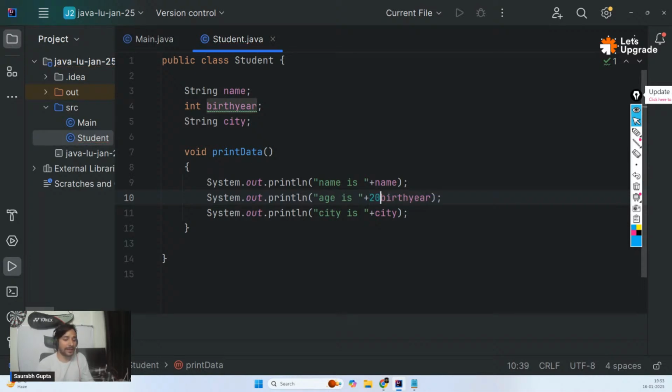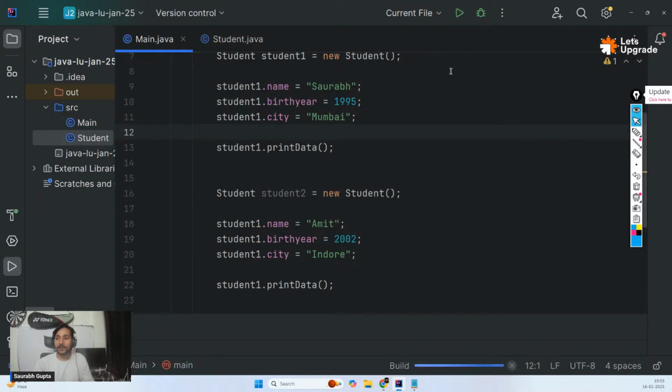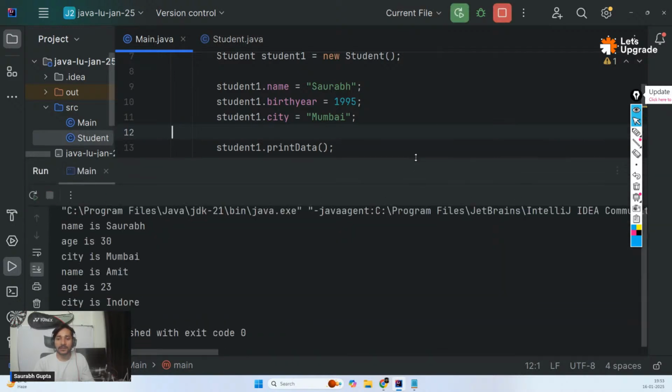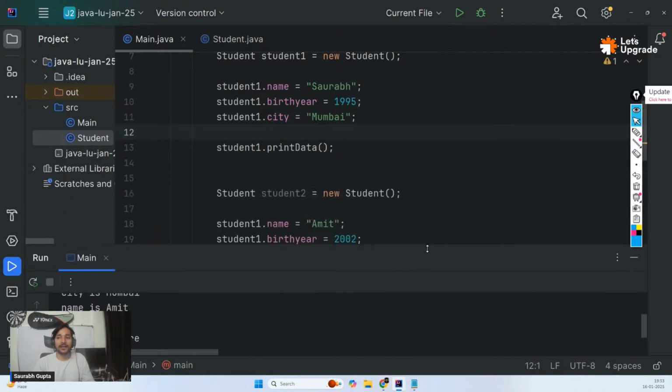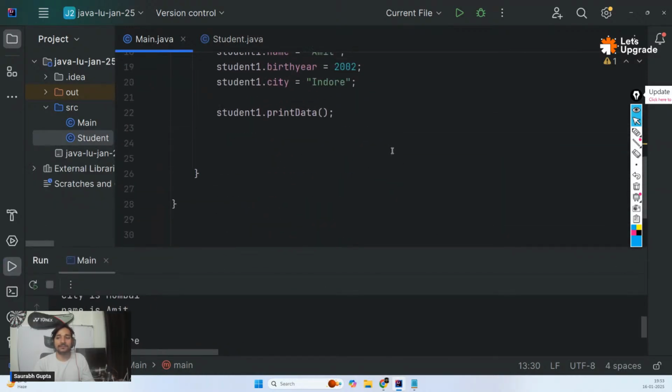So what is the current year? 2025. That's it. This will simply print the age of that guy, right? That's the formula to get your age. Current year minus your birth year. That's how we get age. So if I print, see, Saurabh's age is 30 and Amit's age is 23. Getting the point, guys, everyone?